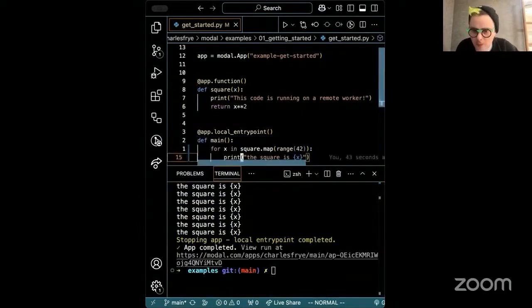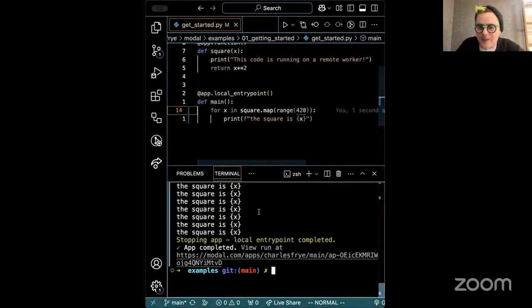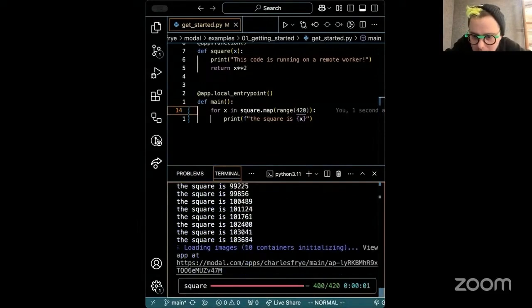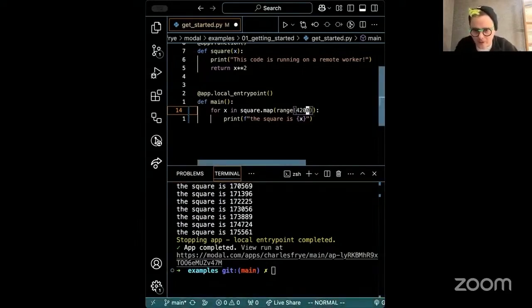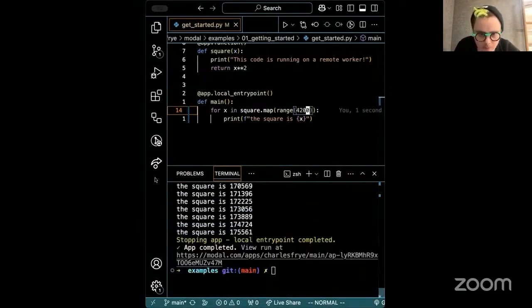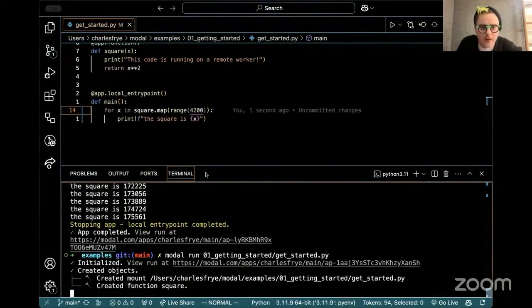Oops, I thought I typed an F there. So we printed the square as X 42 times. That's even less compelling than the demo normally is in terms of its outputs. Let's run it 420 times. Now you can see 10 containers or so spun up to handle that workload. Maybe let's do 4,200, and I'm going to make the window a little bit wider so we can see the outputs a little bit more.